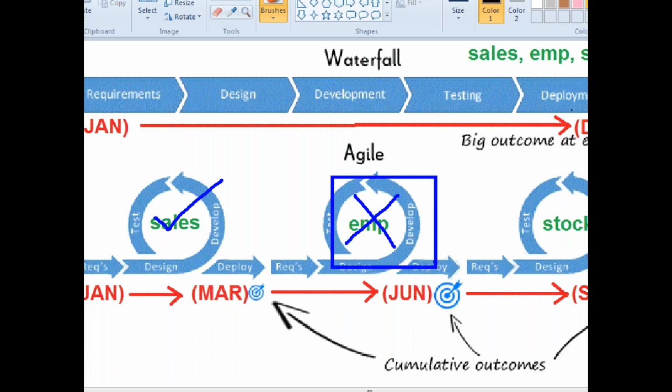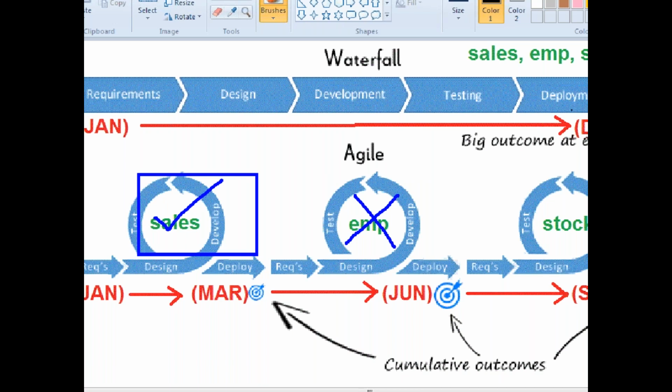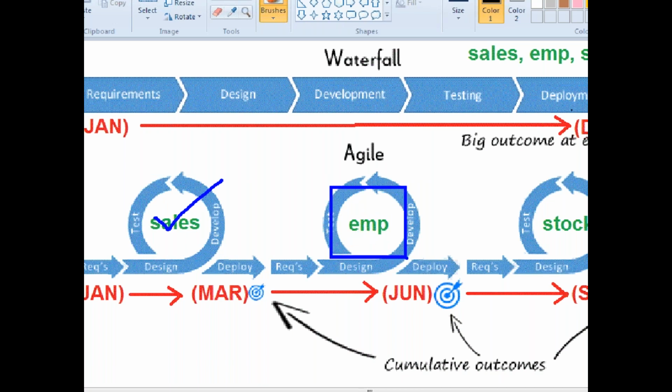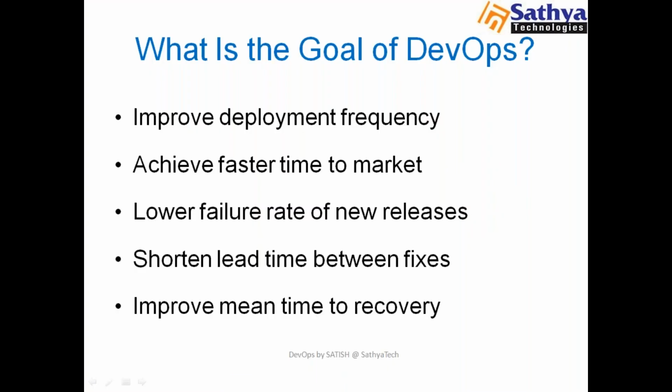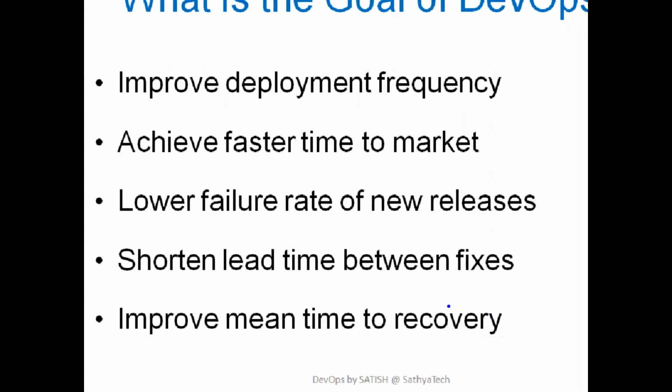But in our earlier waterfall model, we have to focus on the total project. But Agile is not like this. So I said, right, the sales module is fine. There are no issues. But this employee module is failed, right? I'll just focus on employee. So even if the application crashes, we can easily recover. It's clear for you? Okay.